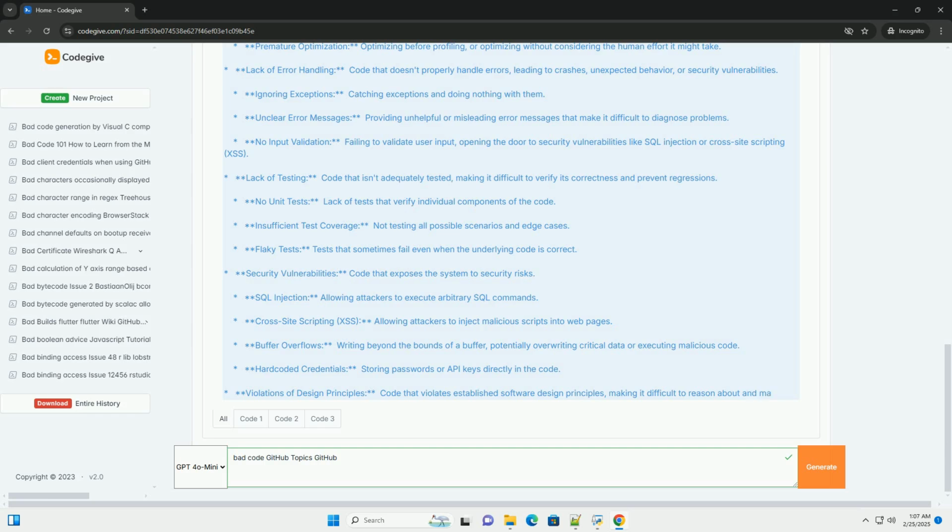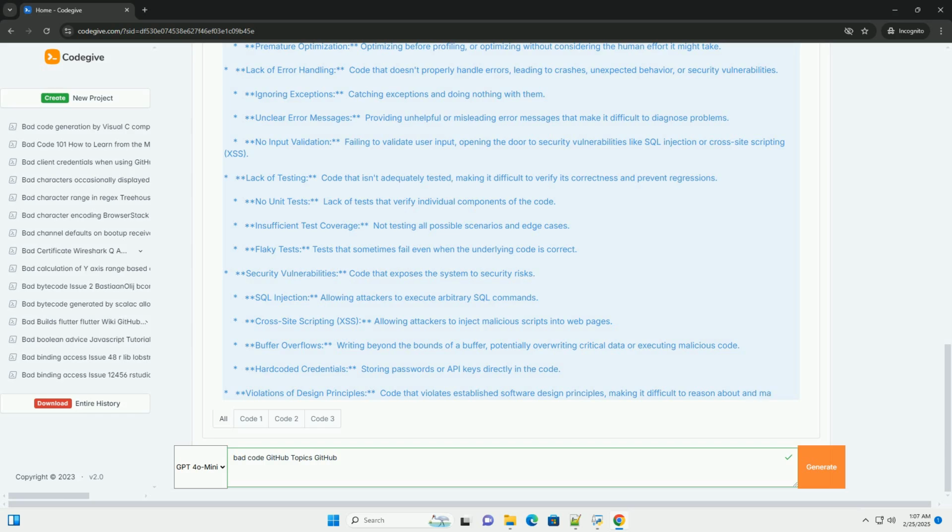Continuous integration, CI. Set up a CI pipeline that runs linters, tests, and other checks automatically whenever code is pushed to the repository. Automated security scanning. Enable automated security scanning to detect vulnerabilities in your code and dependencies. Document your code. Write clear and concise documentation for your code. Use comments to explain complex logic and edge cases. Regular refactoring. Schedule regular refactoring sessions to improve the internal structure of your code. Address technical debt proactively.